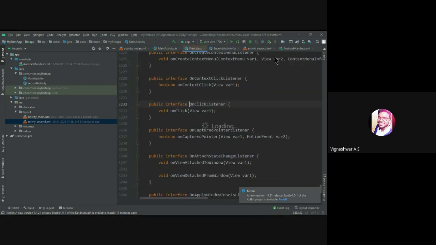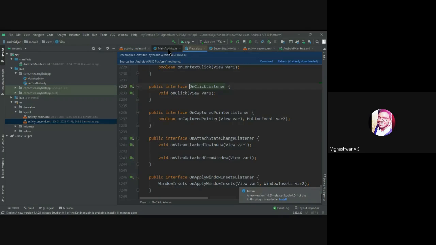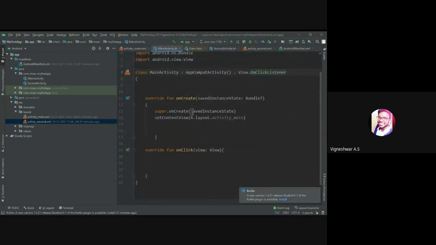Yeah, okay. Here you can see OnClickListener is an interface. So we are just calling an interface from this main activity. Okay. So now let me override the view by clicking a button.